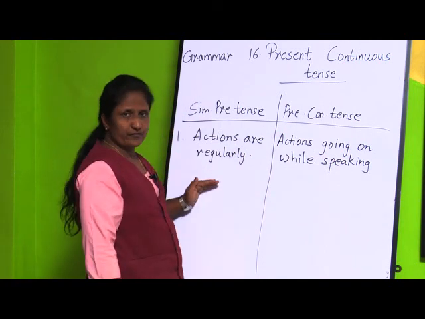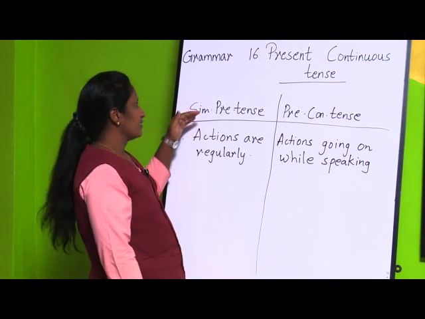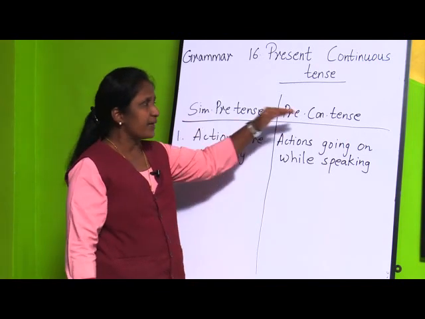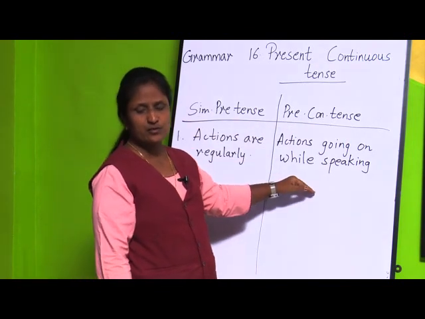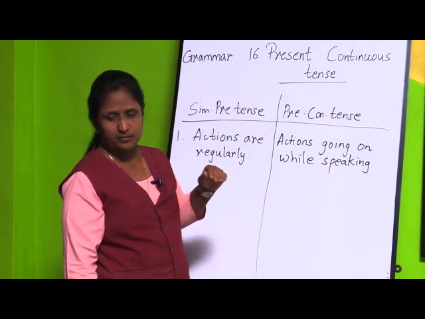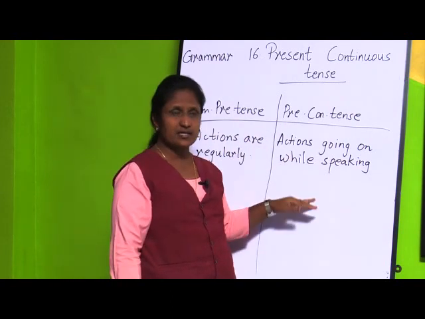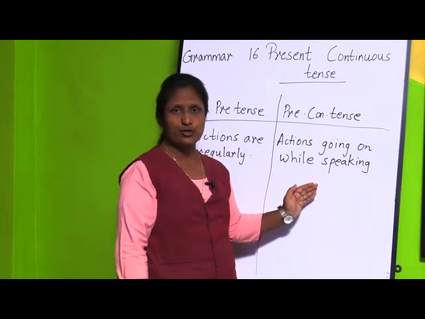But in present continuous tense we use words like now or at this moment.